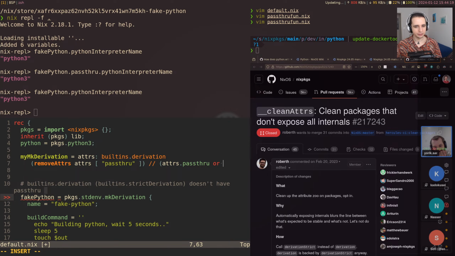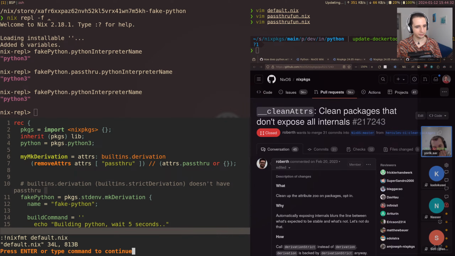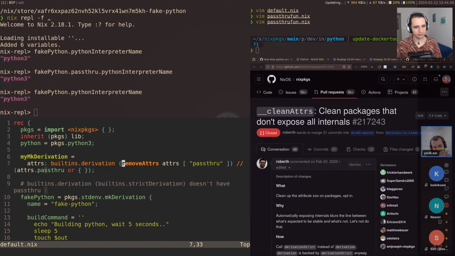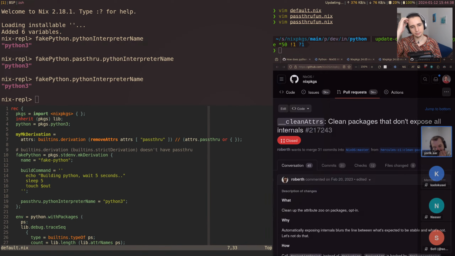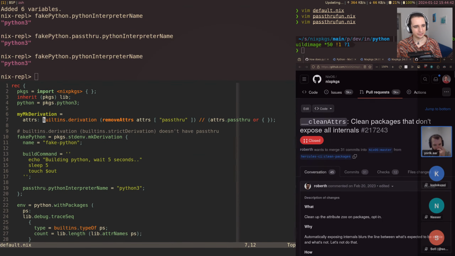But if it doesn't exist, we need to handle it here, so we just add empty ones here. Format this. Well, it kind of looks the same. I guess I have it on a really big font size. Anyways, I think this is pretty much an implementation of pass-through.